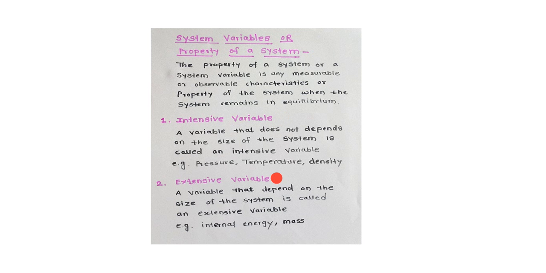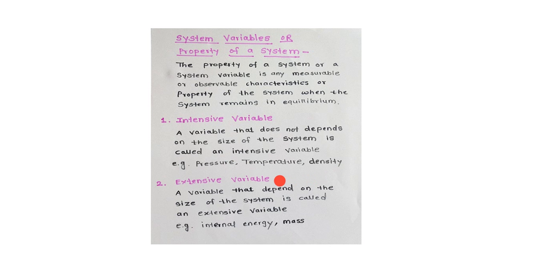What is an intensive variable? A variable that does not depend on the size of the system, which is also called the mass of the system, is called an intensive variable. For example, pressure, temperature and density are examples of intensive variables.